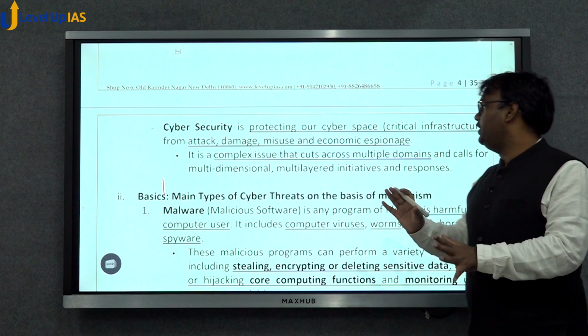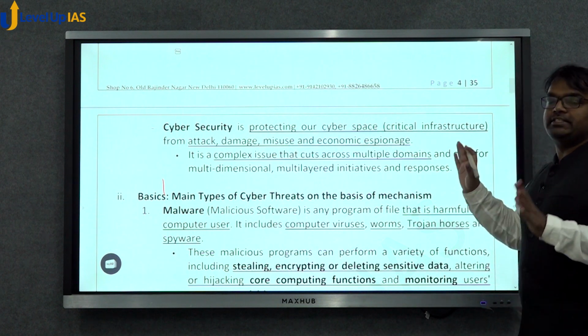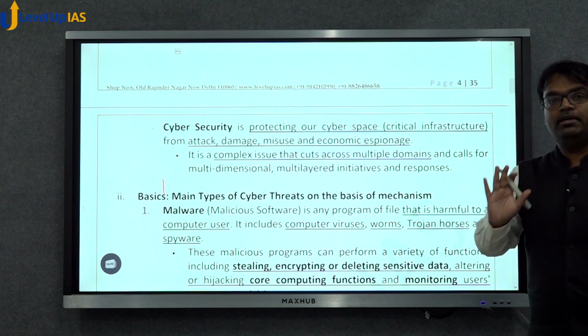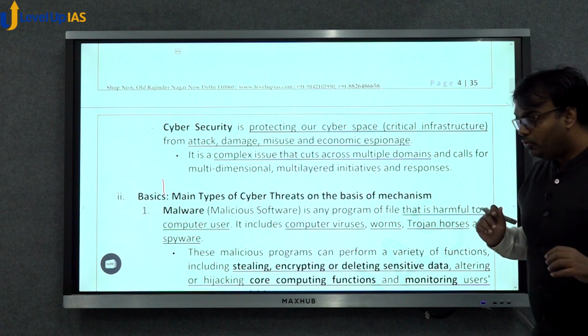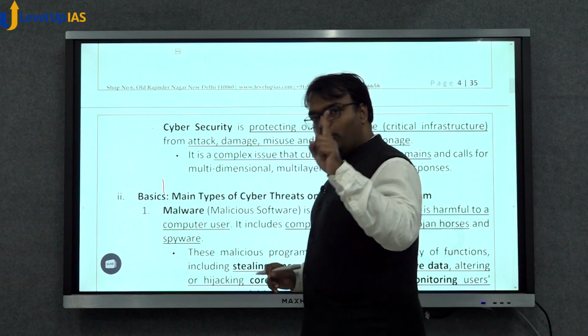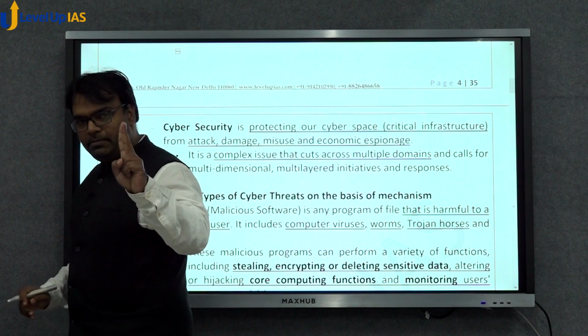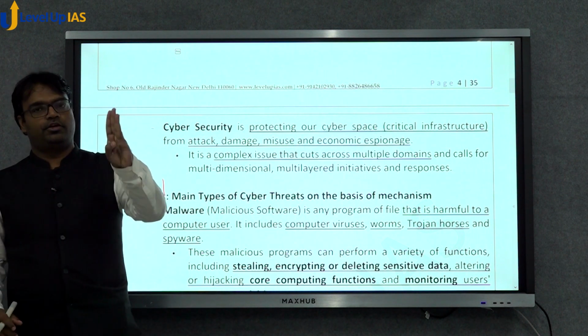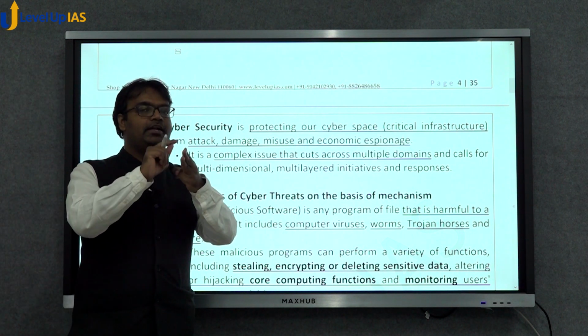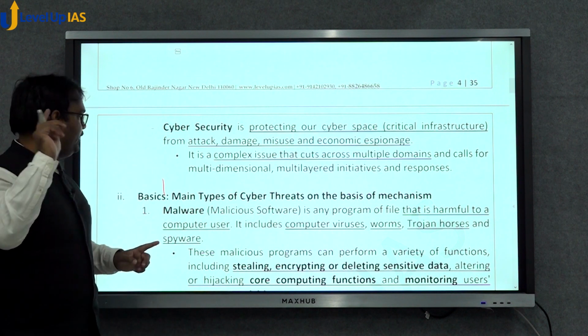So protection of cyberspace is cyber security. Okay, so these three things: what is cyberspace, what is cyber crime, and what is cyber security. Please understand all these things very carefully.